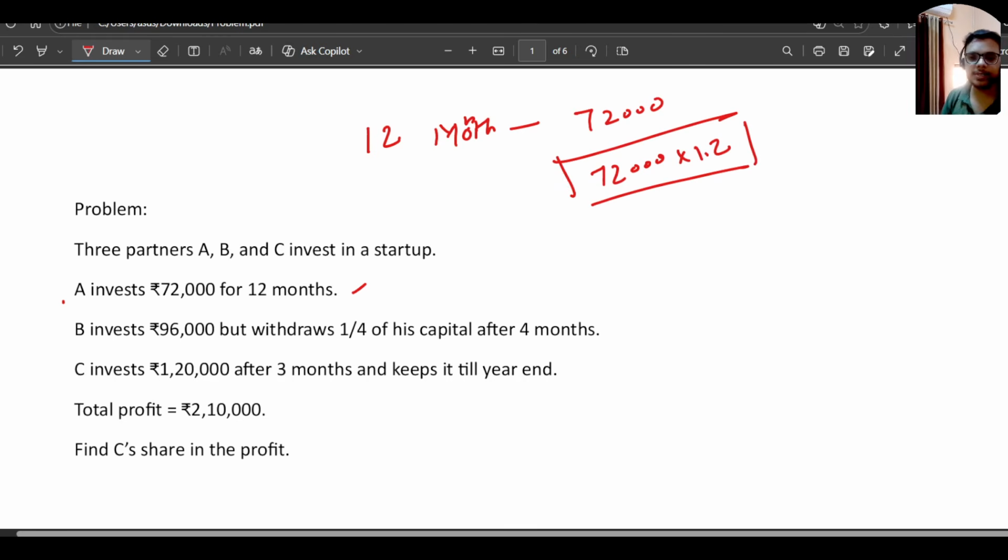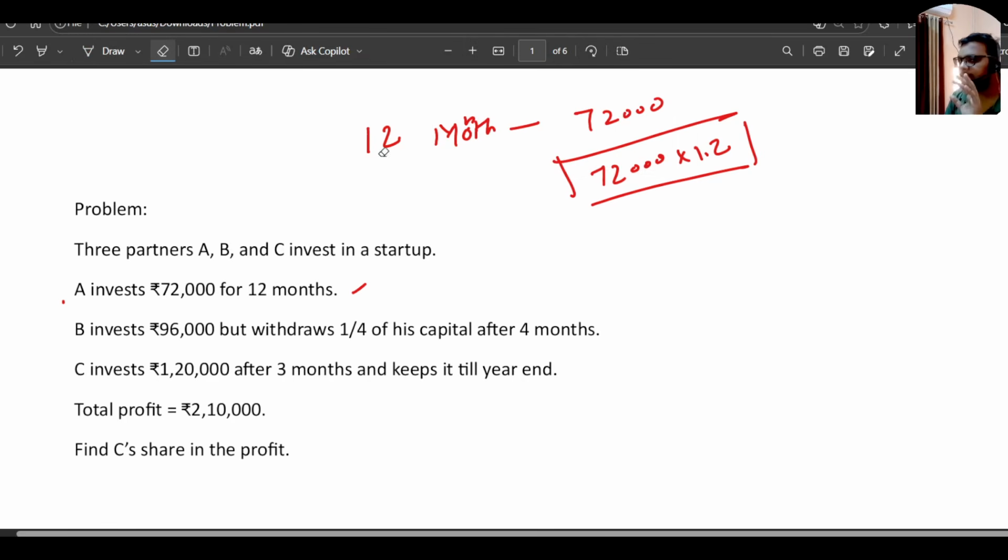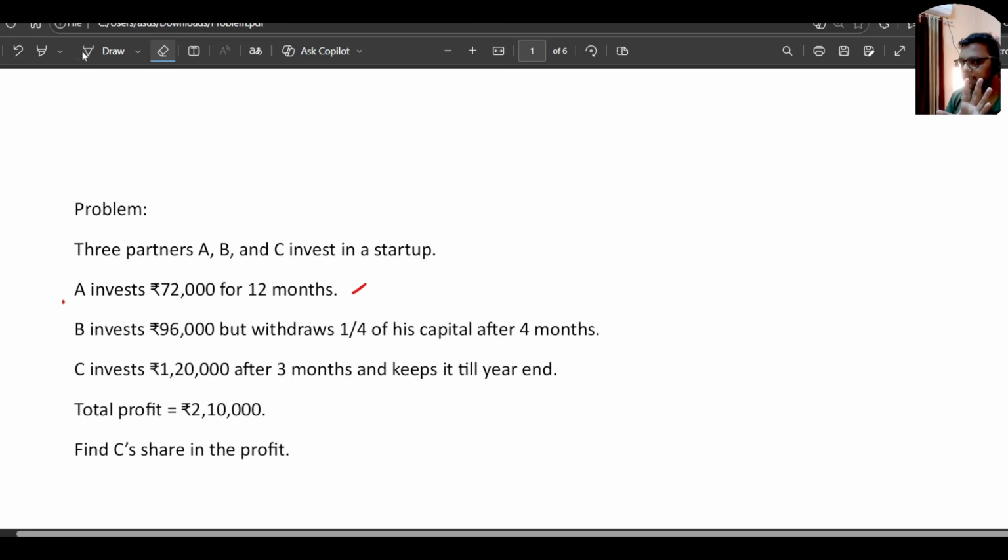This is the main catch. Many students thought that 72,000 is the whole amount which he's investing. That's why it created issues for them, and they failed to answer. Okay. So please check these things. And see, in the second statement, they did not clarify much whether he will be investing for the year or for a particular month. But you need to identify these things by seeing the question. There can be things which are a little bit missing in the question, but you need to identify them. Okay.